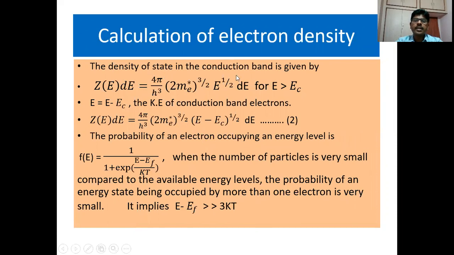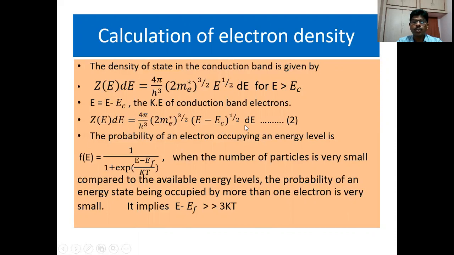The density of states in the conduction band is given by Z(E) dE equals 4π by h cubed, 2 me star whole to the power of 3 by 2, E to the power of half dE, for E greater than Ec, where me star is the effective mass of electrons. This E over here is equal to E minus Ec, the kinetic energy of conduction band electrons. Hence, Z(E) dE equals 4π by h cubed, 2 me star whole to the power of 3 by 2. Instead of E, we write it as (E minus Ec) whole to the power of half dE.